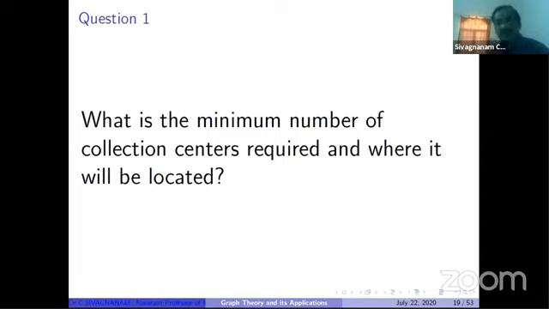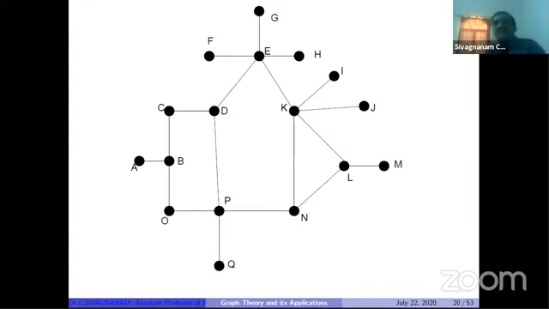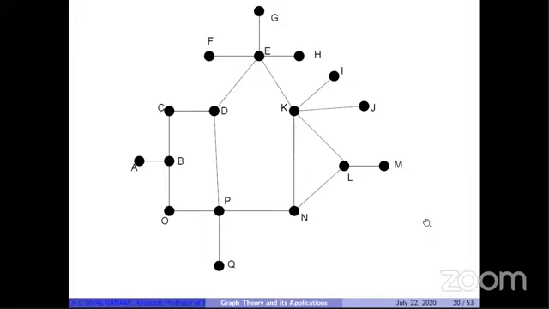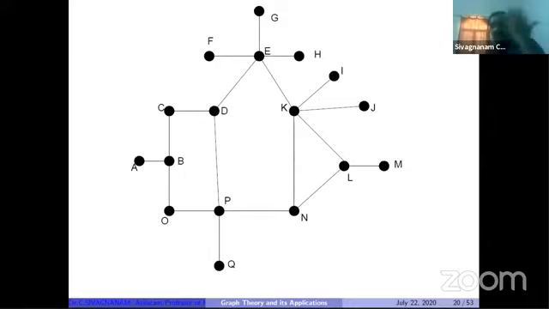Otherwise, don't join. Using this, we can have a graph like this. I'm giving the table, and from that table I can draw the graph like this.